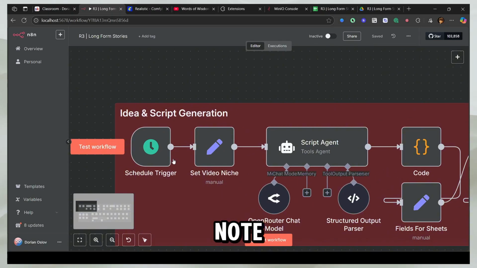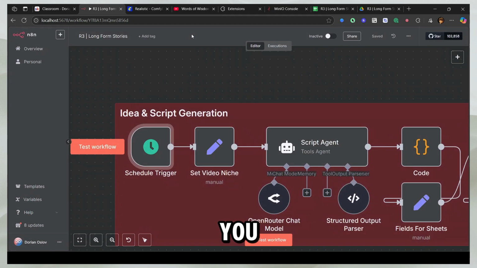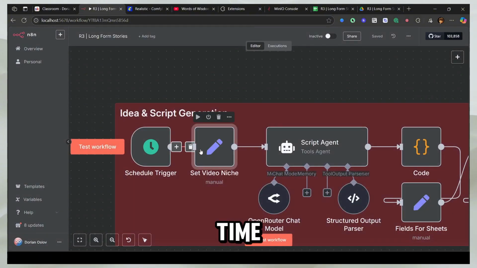So this is the first node. The first node is this trigger node. So what this trigger node is going to do is you can schedule your video when you want to post it. You can go into your YouTube and see whenever your users are the most active, that's the time you want to post it to optimize everything. So this is the trigger. You can set any time you want.